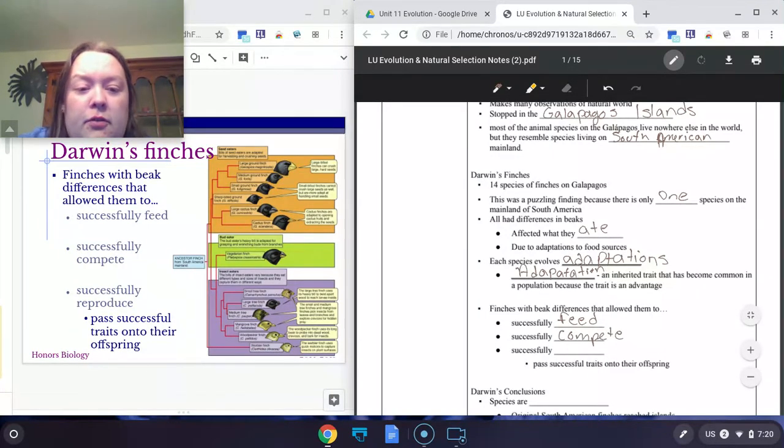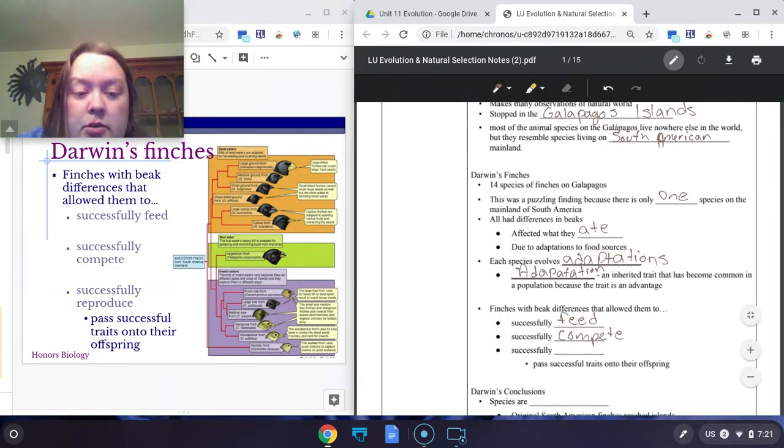Since there were many different food sources, in all different locations and various habitats across the islands, they were able to compete because with all the different food sources, each population of finches was rather small instead of having one huge population. Since they each had their own food source, they were able to successfully compete.